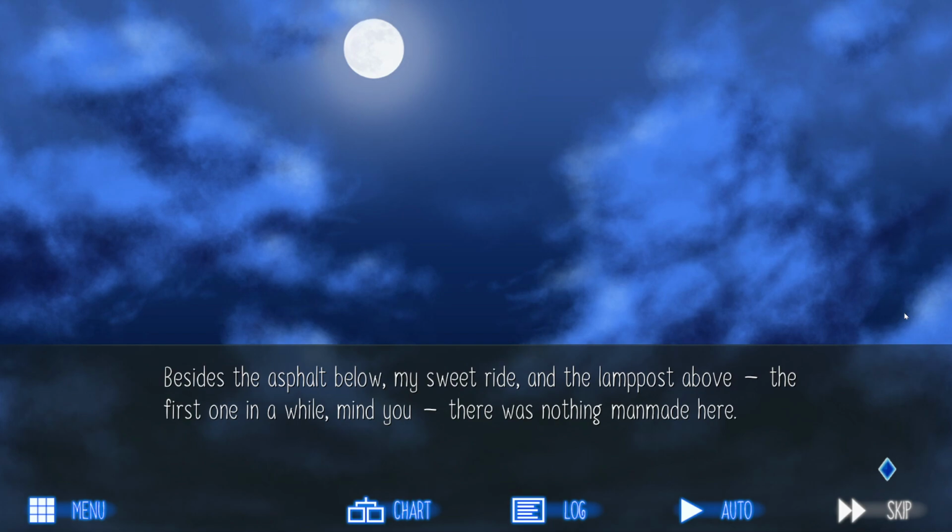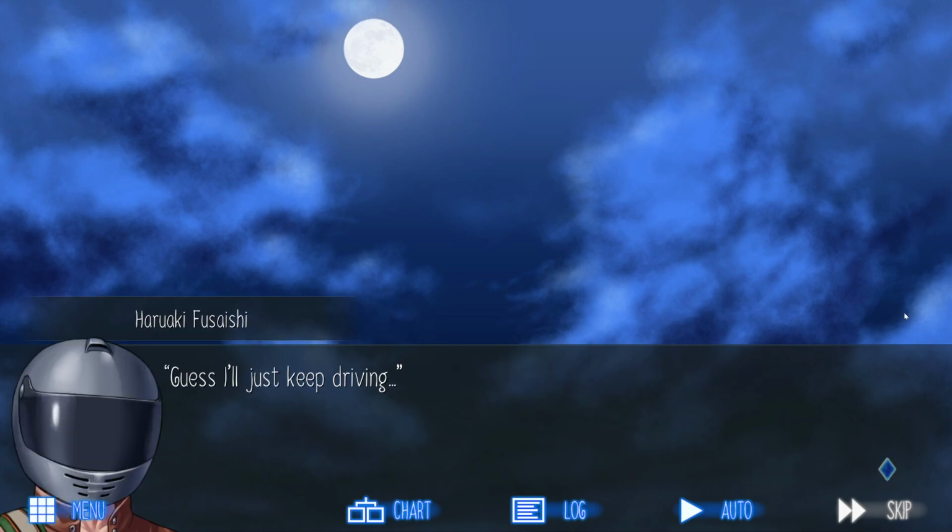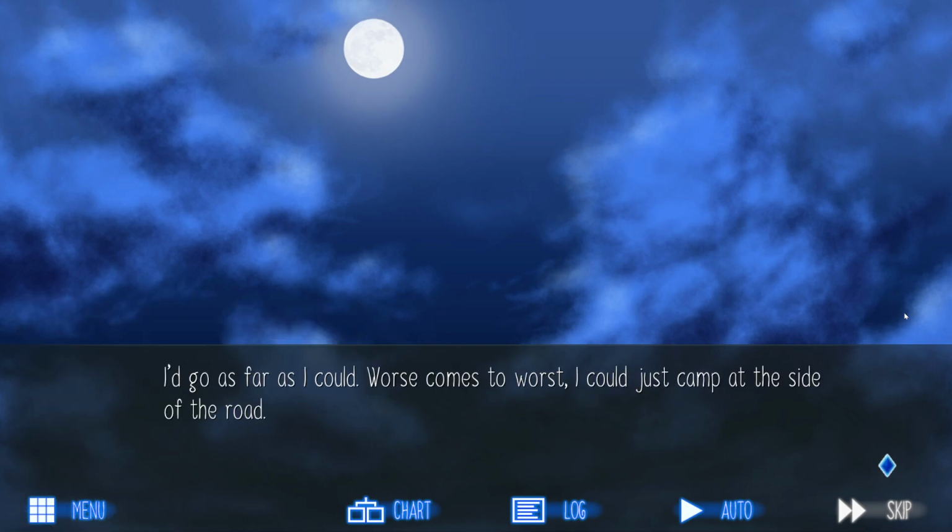Besides the asphalt below, my sweet ride, and the lamppost above, the first one in a while, mind you, there was nothing man-made here. The pocket map I had wasn't detailed enough for me to figure out where I was. I guess I'll just keep driving. I'd go as far as I could. Worst comes to worst, I could just camp at the side of the road.